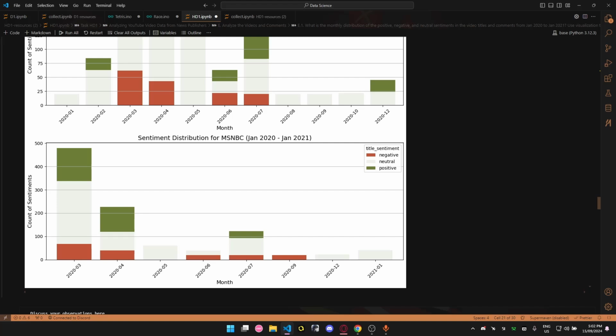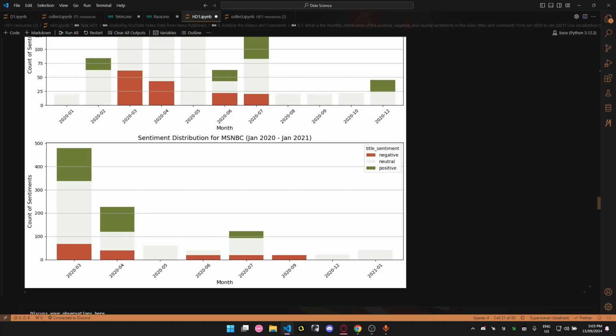There's a big concentration of activity in March and April of 2020. These are two big spikes, while both negative and neutral sentiments are notable.